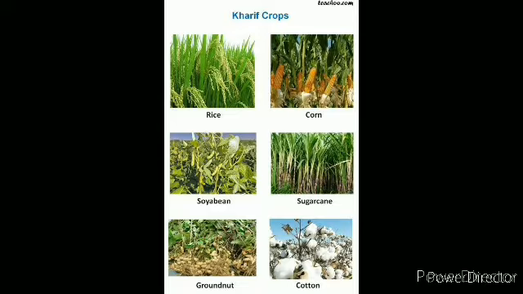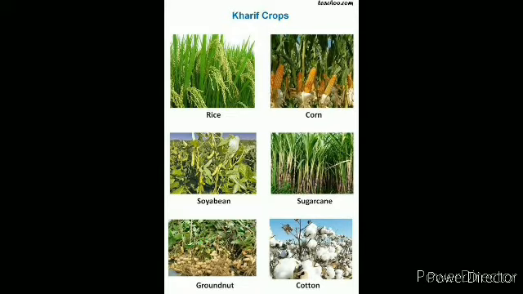Kharif crops are sown at the beginning of the southwest monsoon, during June and July, and they are harvested in September, October and November. Examples can be maize, soybean and cotton.